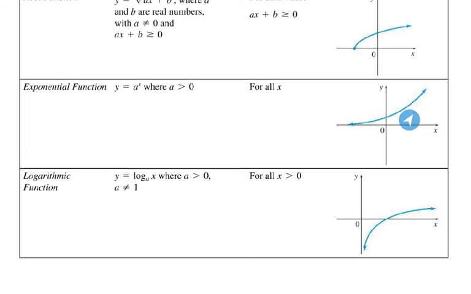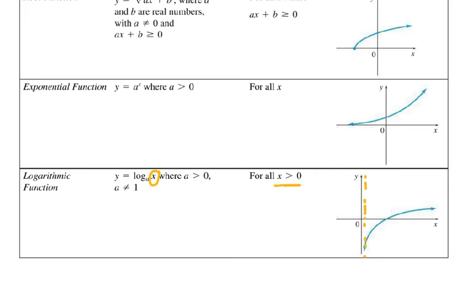Exponential functions are continuous everywhere, so there's no discontinuity. And then a logarithmic function, we just have to remember that the argument, the value that we are taking the log of, has to be strictly greater than 0 because logs have a vertical asymptote.